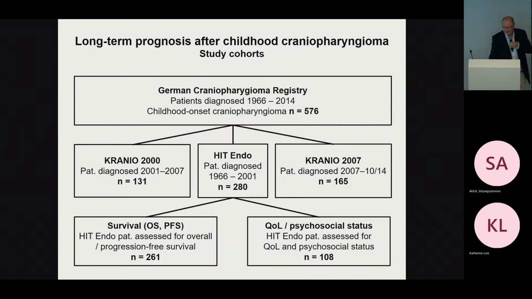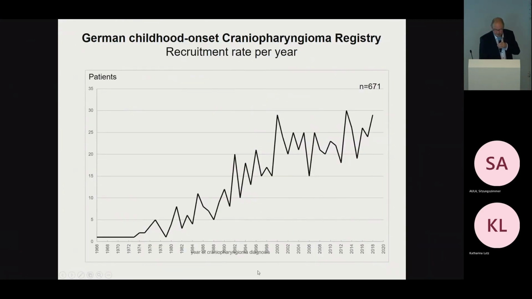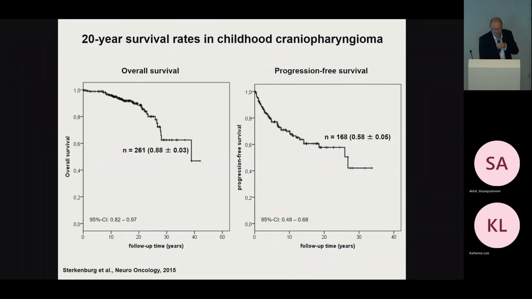These are the total cohort, and these are the patients we analyzed, 280 patients who were diagnosed before 2001. We could look at overall survival, and we also looked at quality of life. This slide shows you the 20-year survival rates in these patients. And we were surprised to see that in overall survival, as well as in progression-free survival, we saw frequent, even very late events in these cohorts after long-term follow-up.